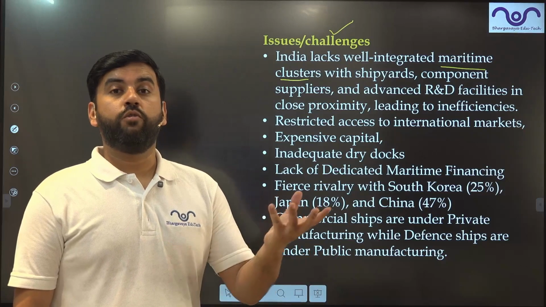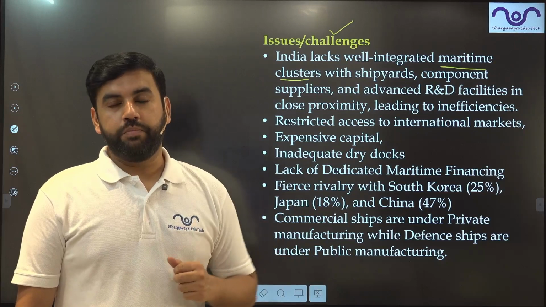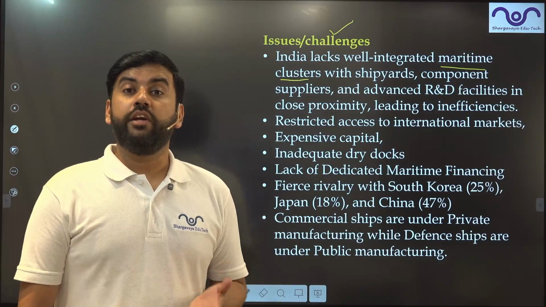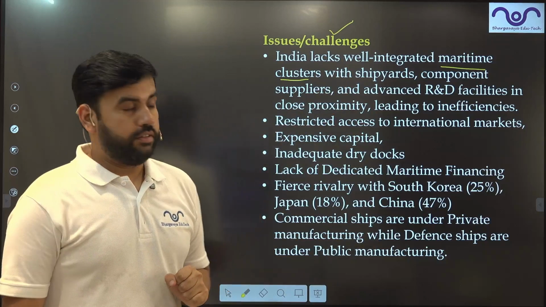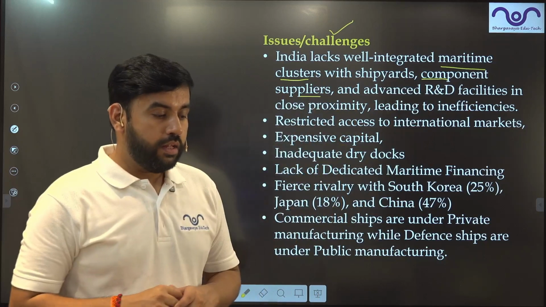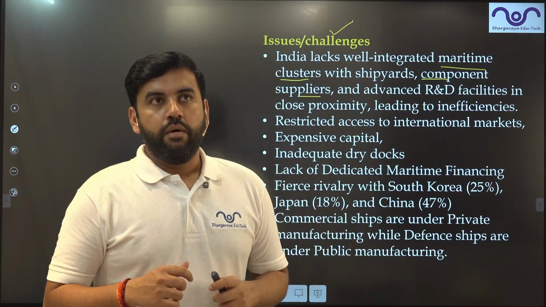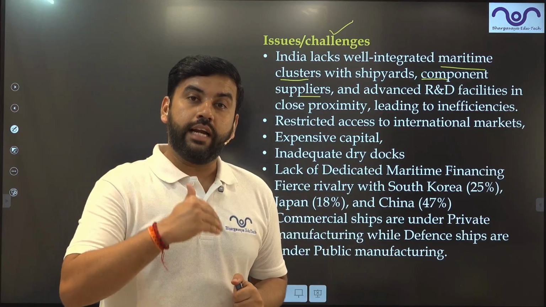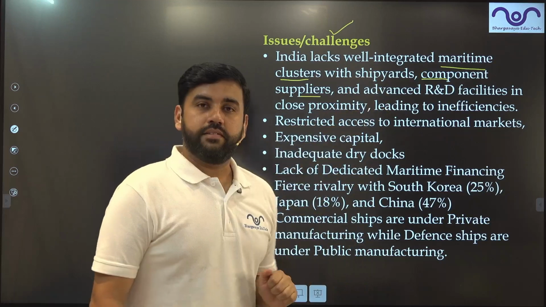For example, we have Cochin shipyard. We have Mazgaon shipyard. They are catering to whom? They are catering to the defense needs. So we do not have well integrated maritime clusters. We do not have component suppliers. Let's say if I want to create a component. Most of the ships will not be constructed at the same point, they will be assembled. So for that we require suppliers.